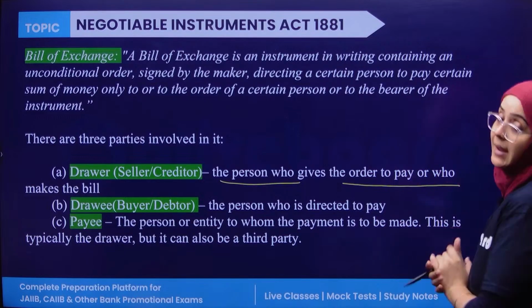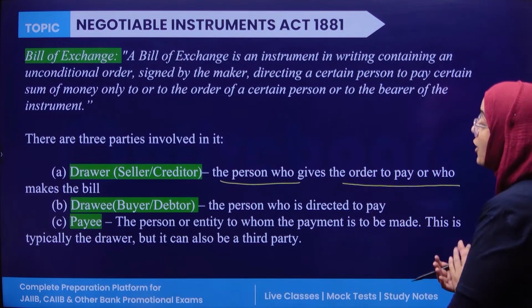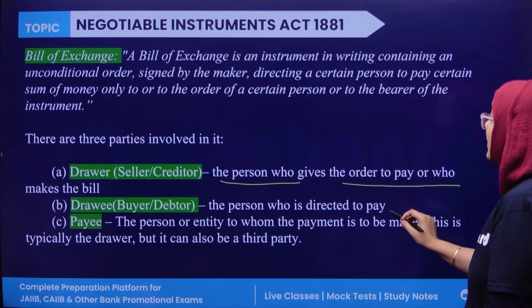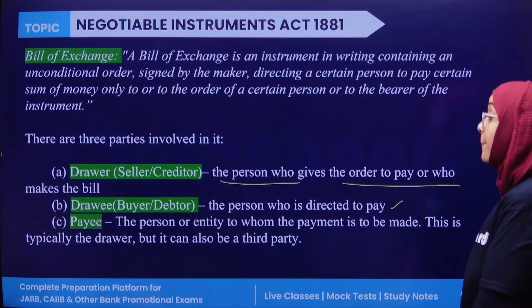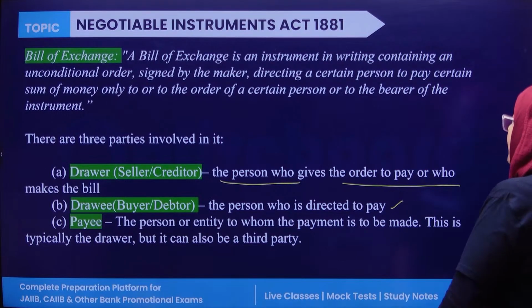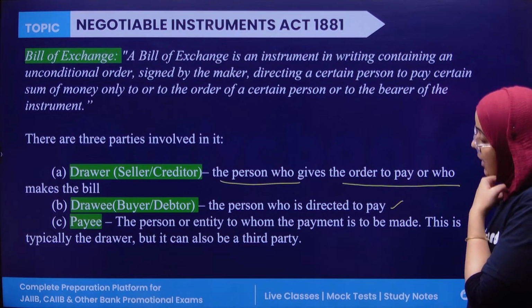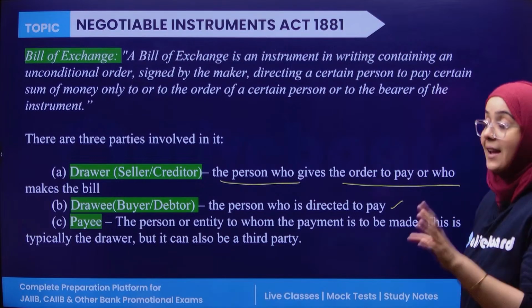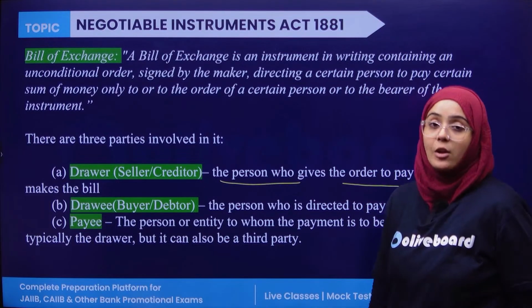Next, the drawee, who is the buyer or you can say debtor, the person who is directed to pay, and the payee is the person to whom the payment is to be made. So this can be a third party. These are the three persons involved in a bill of exchange.